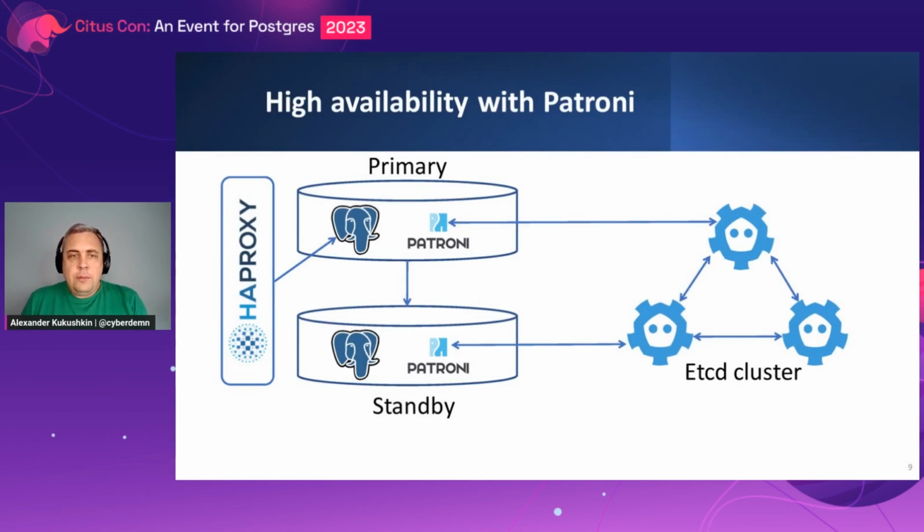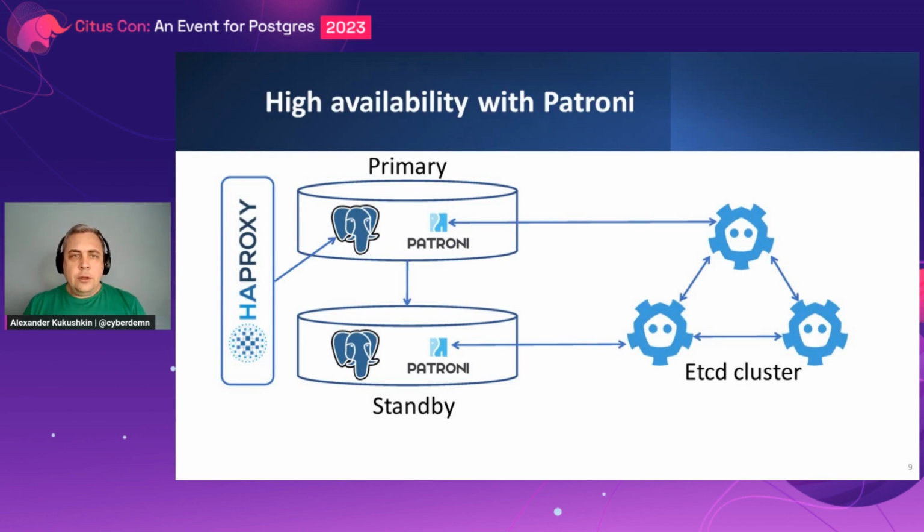So if you're not familiar with Patroni, it's a daemon implemented in Python. It runs next to the Postgres processes, and in order to figure out which node should be running as a primary, Patroni relies on a distributed key value store, such as etcd, Consul, or Zookeeper. And those are probably the three most widely used and most well-known distributed key value stores.